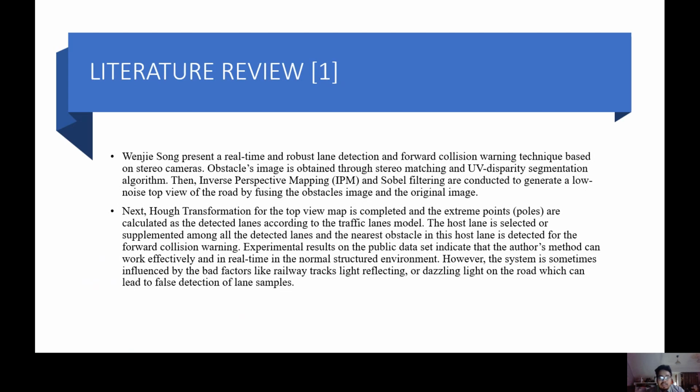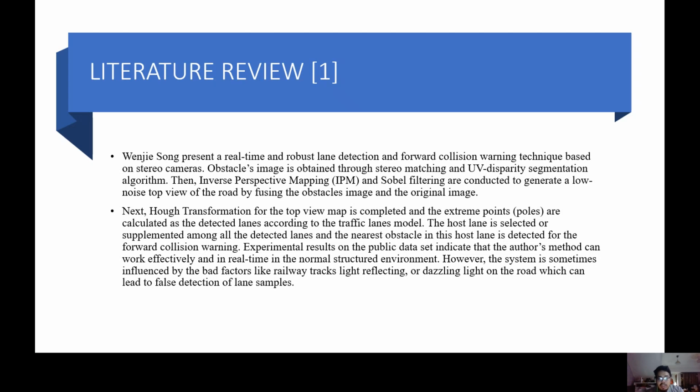Here is my first literature review by Wenji Song. It presents a real-time and robust lane detection and forward collision warning technique based on stereo camera. Obstacle image is obtained through stereo matching and UV disparity segmentation algorithm. Then, inverse perspective mapping and filtering are conducted to generate a low noise top view of the road by fusing the obstacle image and the original image.